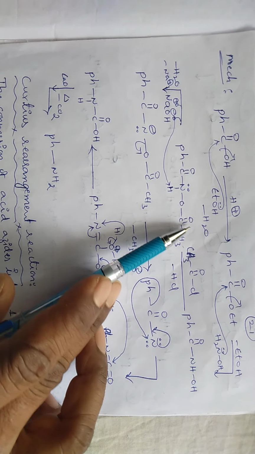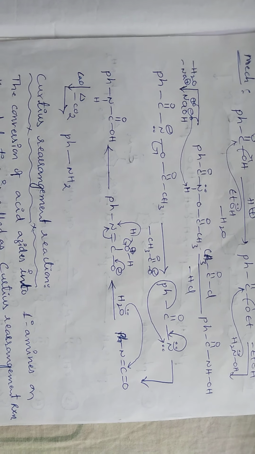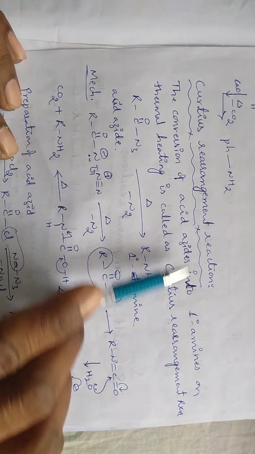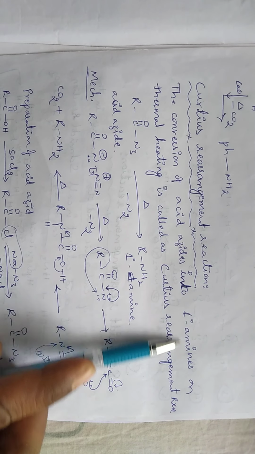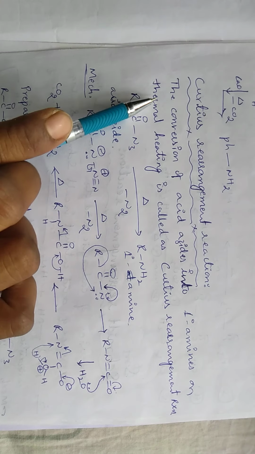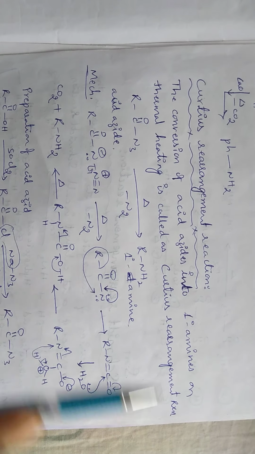The mechanism also follows the same as the above reaction, and the next reaction is Curtius rearrangement reaction. The conversion of acid azide into primary amines on thermal heating is called Curtius rearrangement reaction.